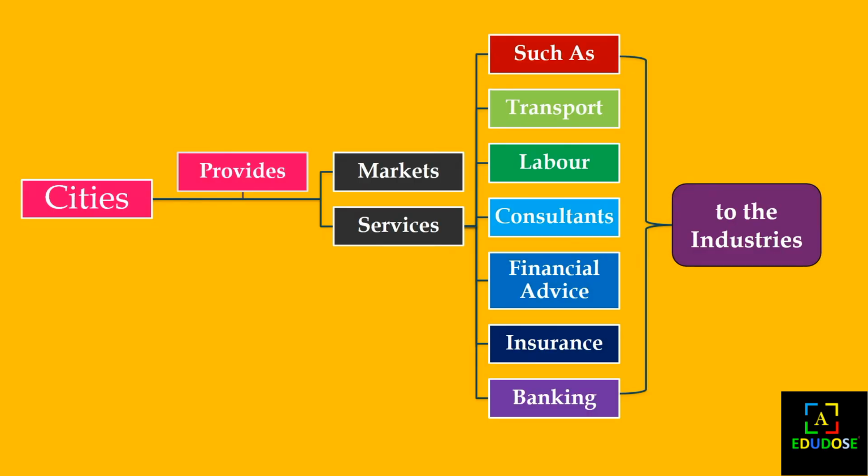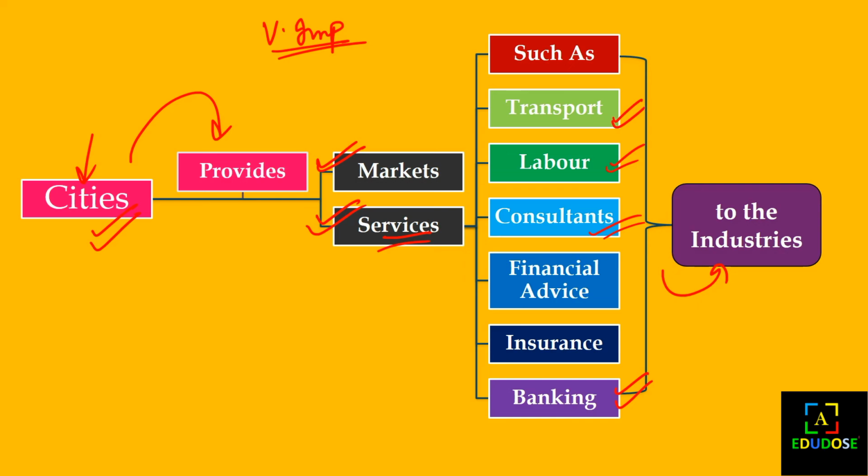So if there is urbanization near the industries, cities will be set up. Cities will provide the markets first. The most beneficial things are markets and services. Markets are the most important, because if cities provide markets to the industry, transport expenses will be low. And the services provided by the cities will be such as transport, as we have seen, specialized labor, consultants or financial advice, insurance and banking processes for the industries. So this is a very important flow chart to understand the industrial location of industries.